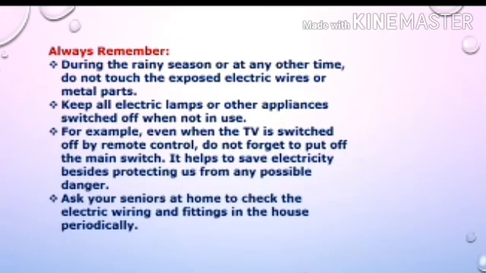For example, even when the TV is switched off by remote control, do not forget to switch off the main switch also. It helps to save electricity besides protecting us from possible danger. Ask your seniors at home to check the electric wiring and fittings in the house periodically.